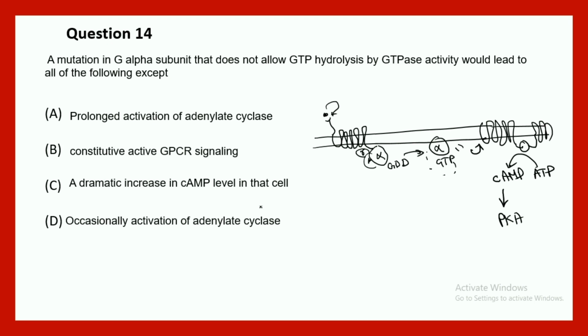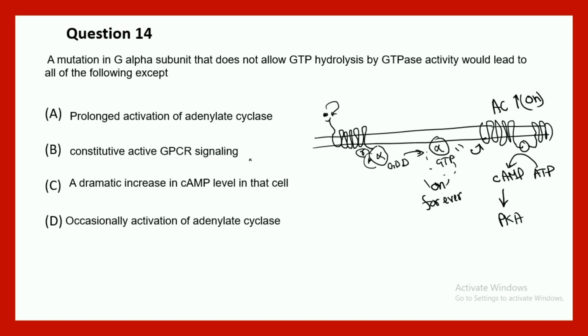But look at this thing. Prolonged activation of adenylate cyclase. The question is, if this is on forever, what would be the consequence? Obviously adenylate cyclase would be hyperactivated, it would be on for a prolonged duration. So a lot of cyclic AMP would also be generated, so the concentration of cyclic AMP would also increase. A dramatic increase in cyclic AMP is therefore also a true phenomenon.